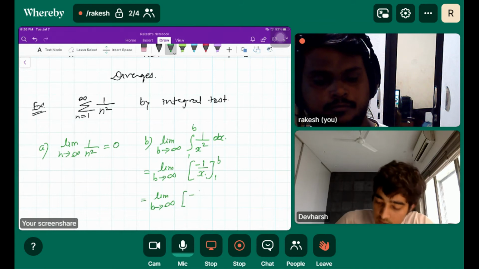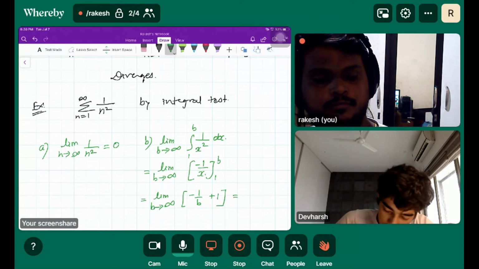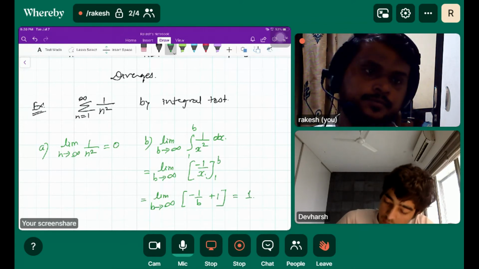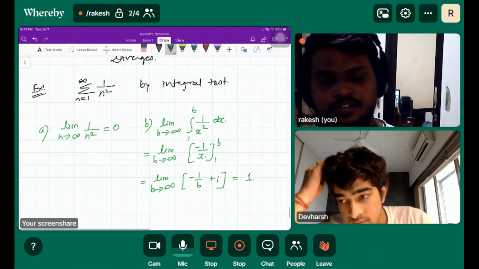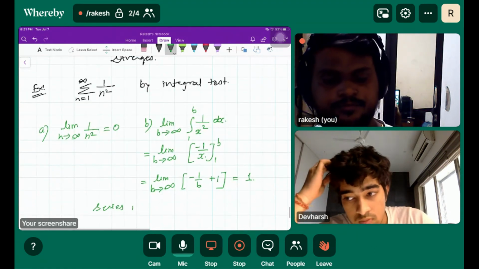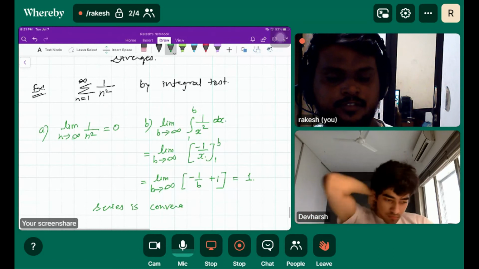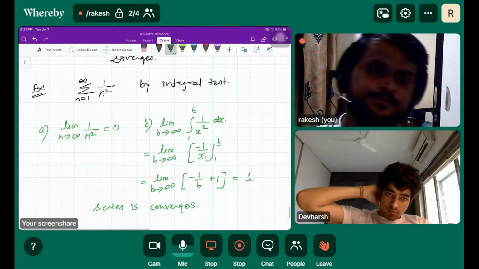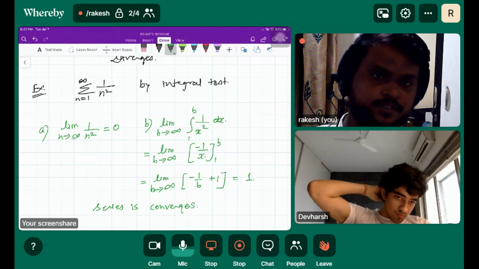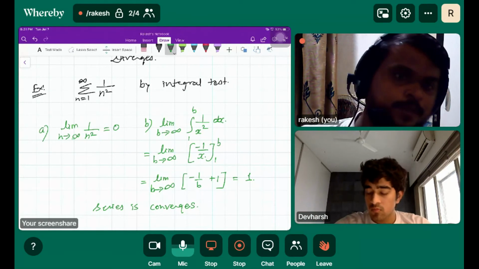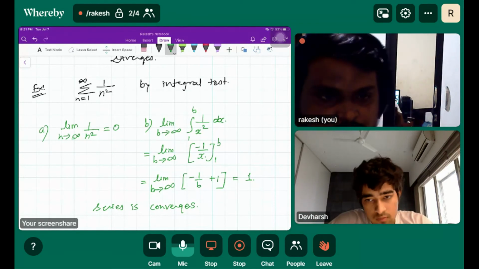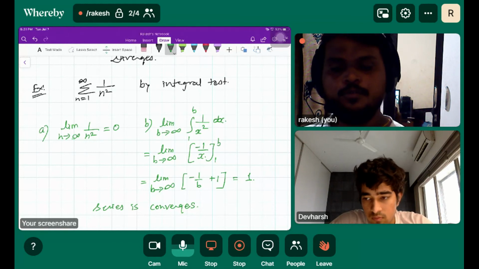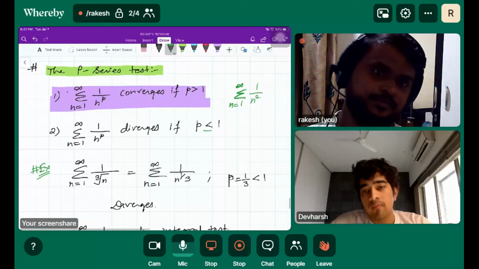Yeah, so the approach is, this sum is convergent. It approaches 1, so therefore the series converges, right? So you can verify your answer from this. So this improper integral test basically proves the P series test, isn't it?